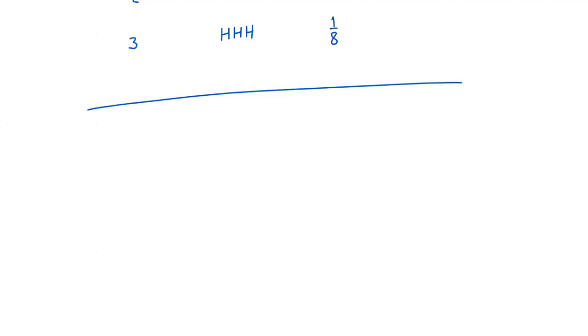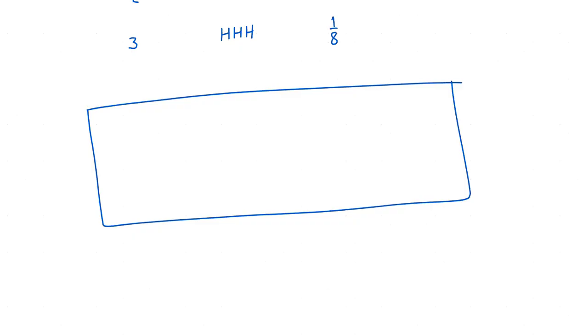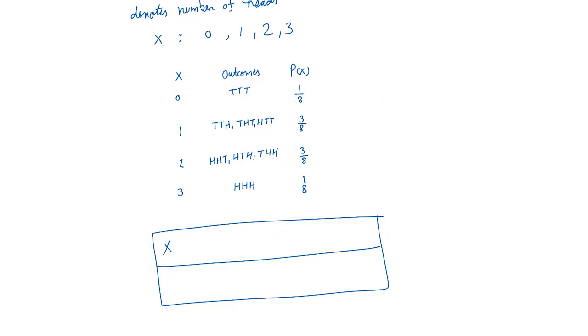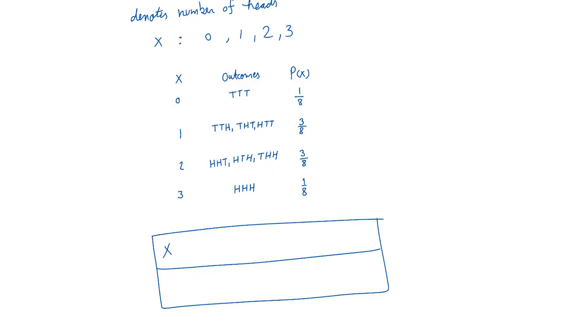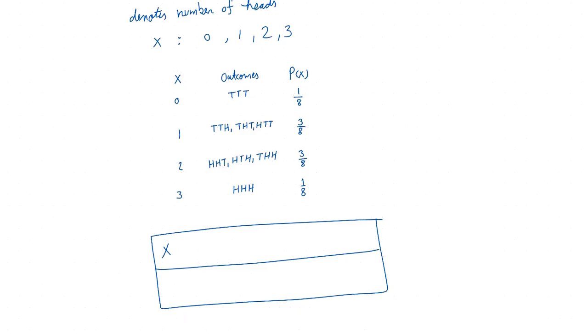So, Devitra, what was the question? Are we looking for head in each toss of the coin, or all three? They'll ask you like find the probability to get 2 heads.